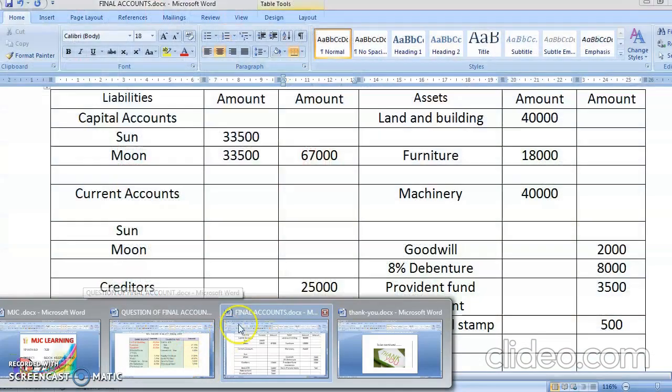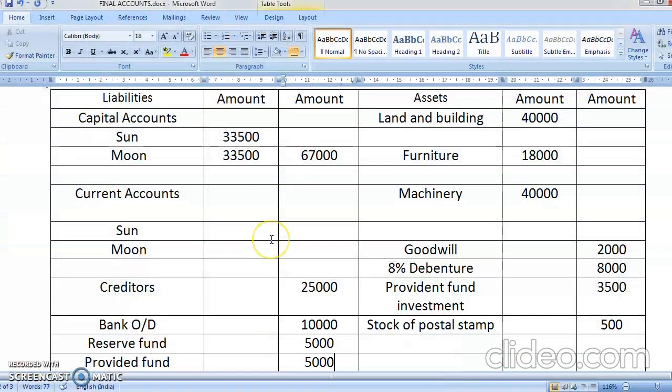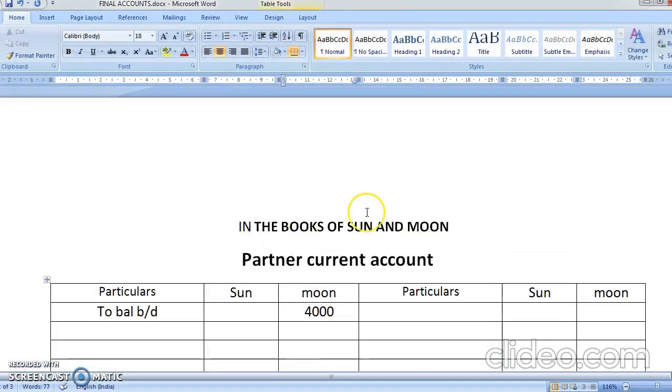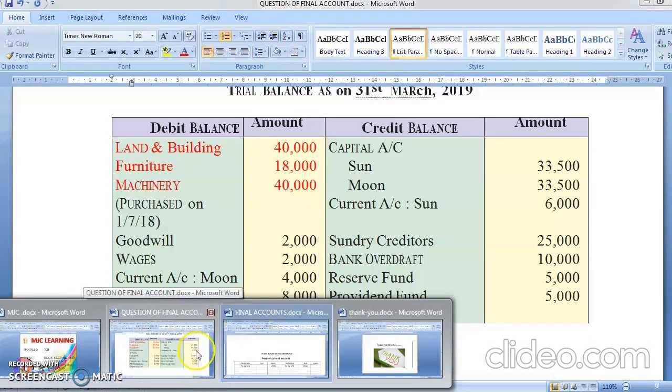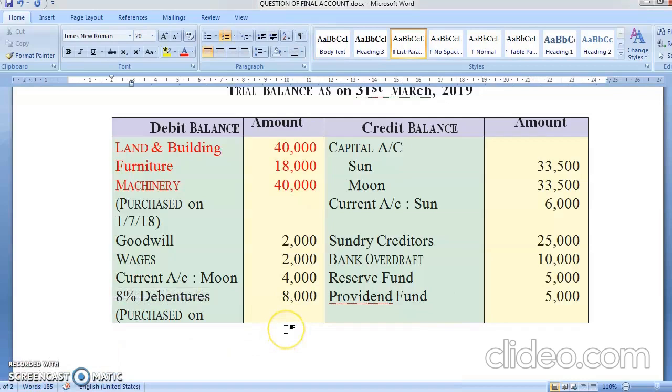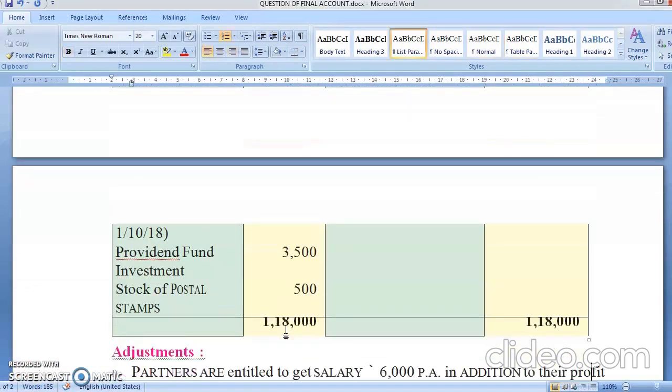25,500, only 6,000 capital current account is remaining. So, Sun is having a credit balance. So, you'll write here by balance brought down. Yes, Sun balance is 6,000. Okay, students, chalo. So, by this, we have completed the posting of your trial balance. Now, let's go downwards and read the adjustment.